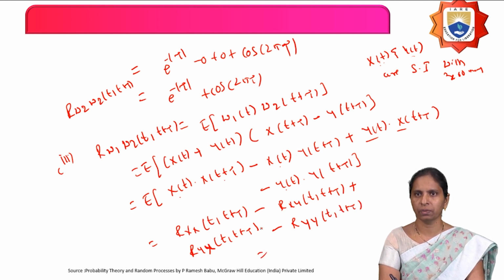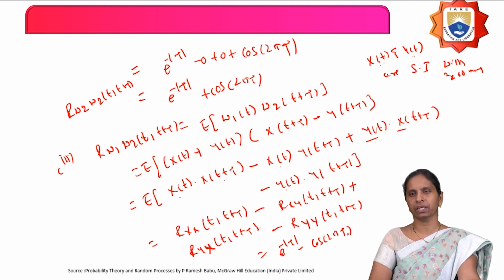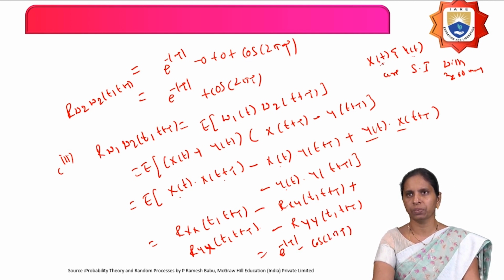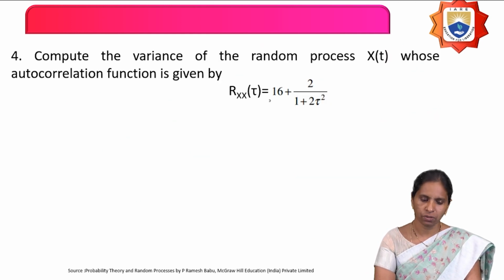And what is the cross correlation function? For these two random processes it equals 0. Therefore, what can happen here? E power minus mod tau minus cos of 2 pi tau. So from this, what can you say? If you have two random processes x of t and y of t, statistically independent, having 0 mean, then the cross correlation function of the sum of the two random processes and the difference of the two random processes is equal to the difference of the autocorrelation functions of the individual random processes. And what is the next question here?